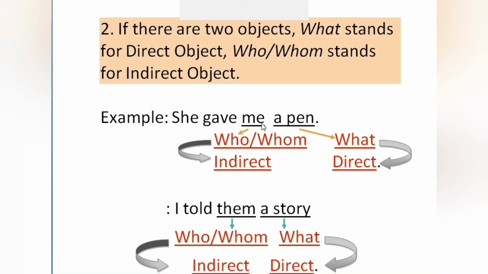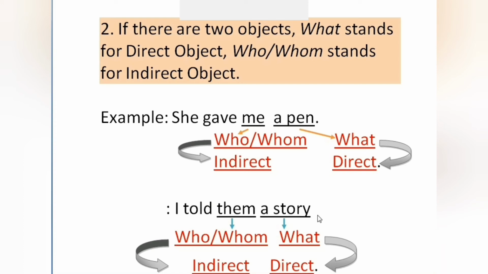As there are two objects, we have to say which one is the direct object and which one is the indirect object. We have to remember that when the what question comes, this is called the direct object. When who or whom question comes, this is called the indirect object. But in the case of a single object in a sentence, whatever the question, as we have discussed in point number 1, this is called the direct object. Whether who question or what question comes, that doesn't matter. Still, if there's a single object in a sentence, this is called the direct object. If there are two objects in a sentence, for who or whom question, we say indirect object. For what question, we say direct object.